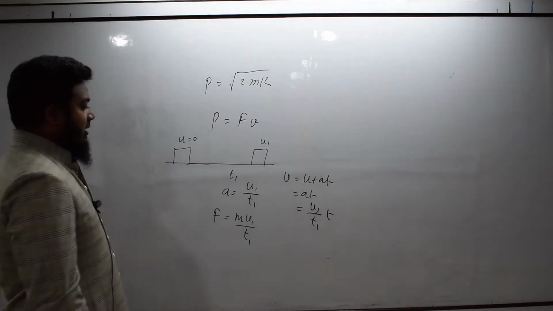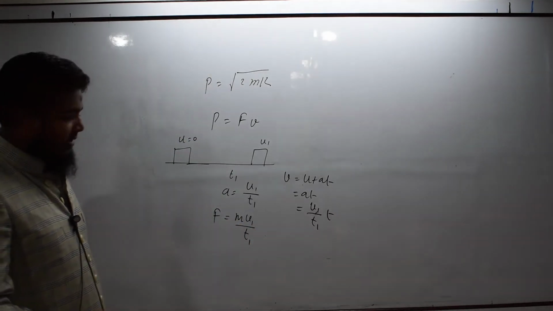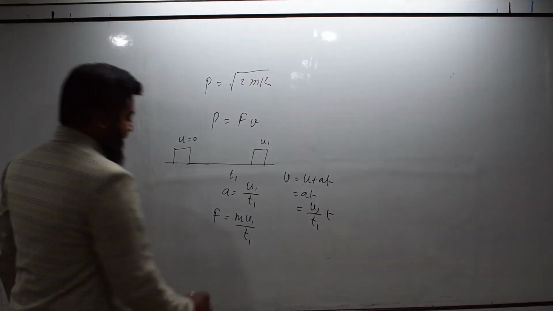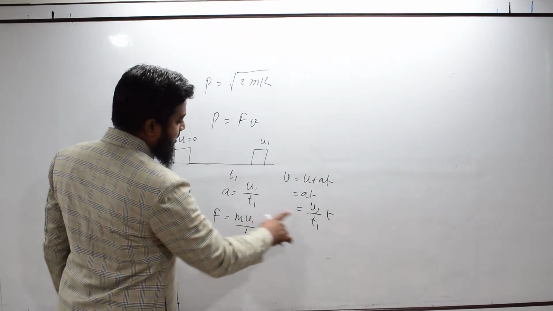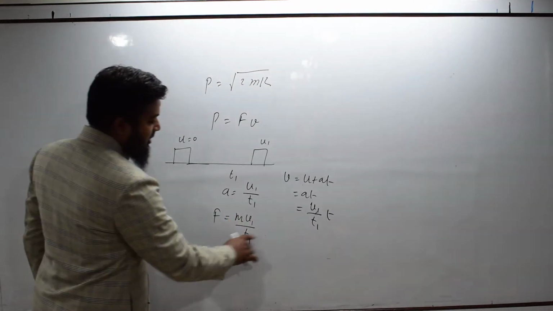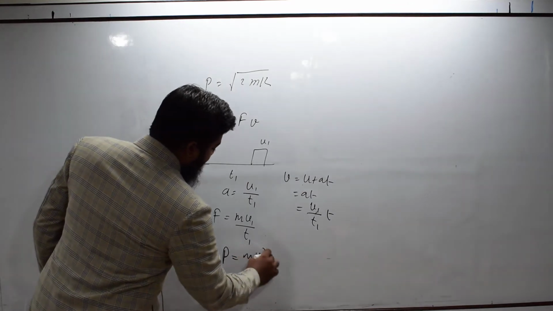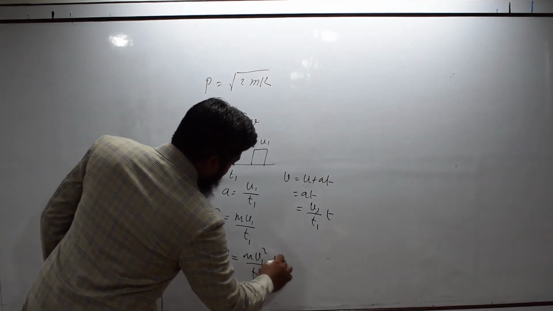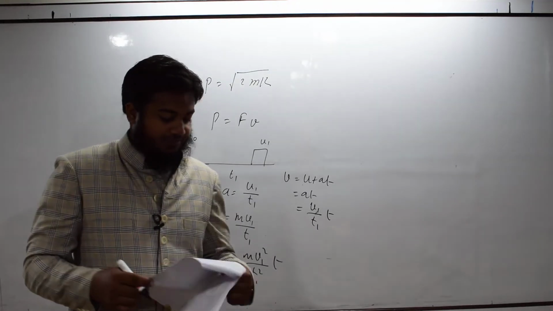Now, this is the velocity at any time t, and this is the force acting on the body; the force is constant. Now, the instantaneous power is again this relation, force into velocity. So, m v1 upon t1 into v1 upon t1 times t. So, this is m v1 square upon t1 square into t. So, this is the last option.